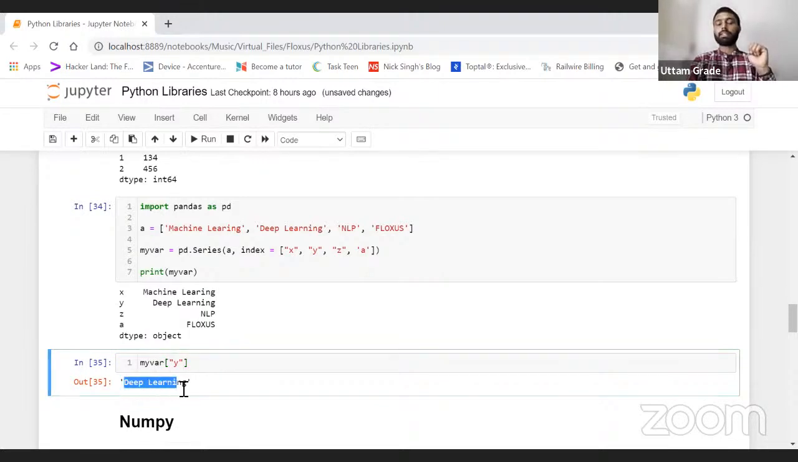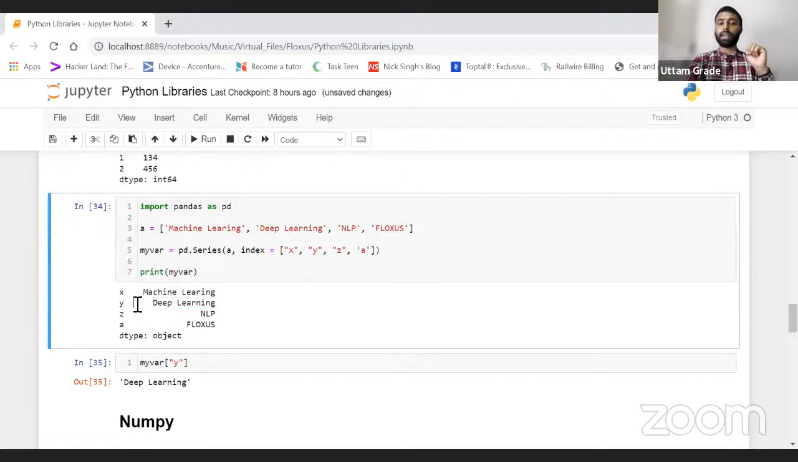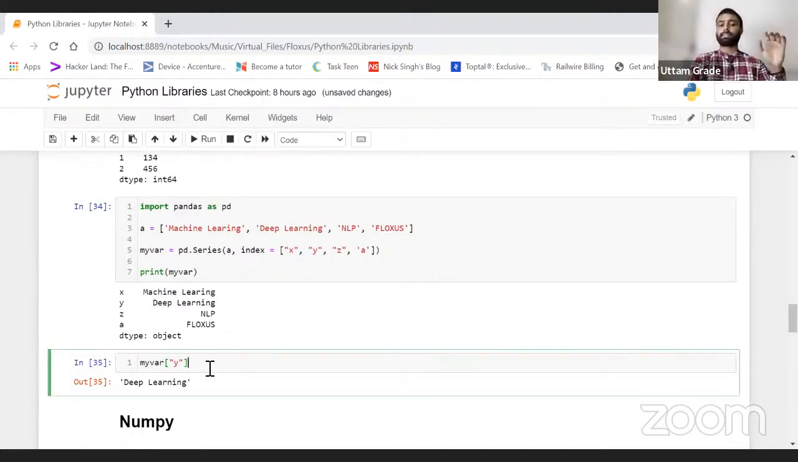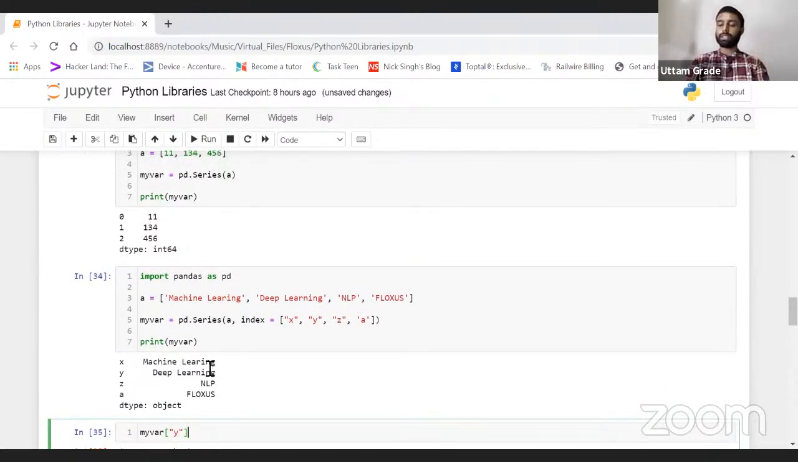It is giving me deep learning. Why is it giving me deep learning? Because deep learning has the index y in this way. Hope everyone is clear till now on what exactly indexes are. Why do we require indexes? The same thing we can do in this one, right?